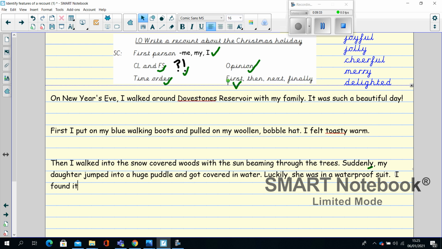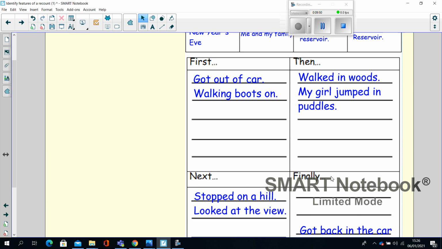I found it very funny because she went from being all dry to suddenly drenched. Drenched means covered in water, but she loved it. I'm sure a lot of children, including you and your brothers and sisters, would feel exactly the same. If you were in the waterproof suit, you'd still be happy.